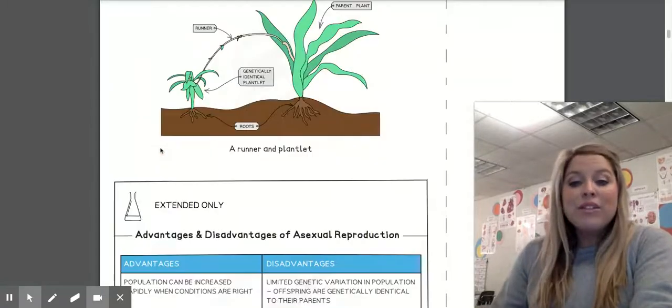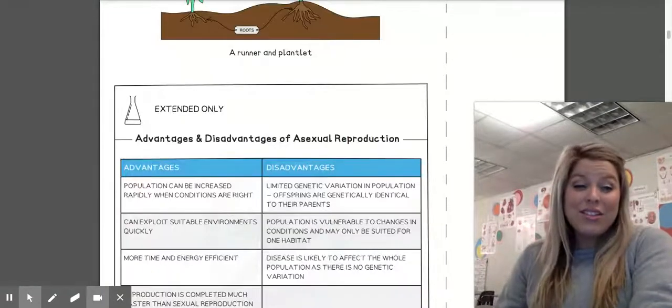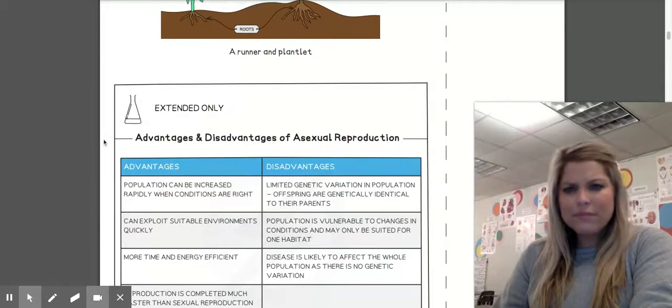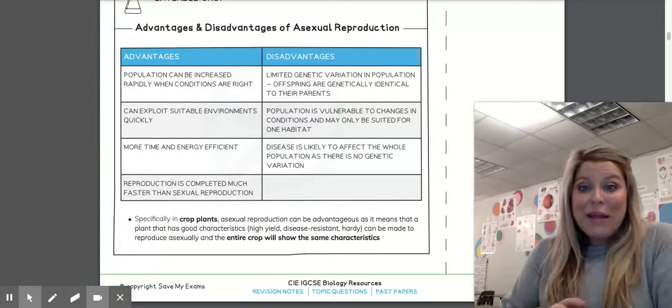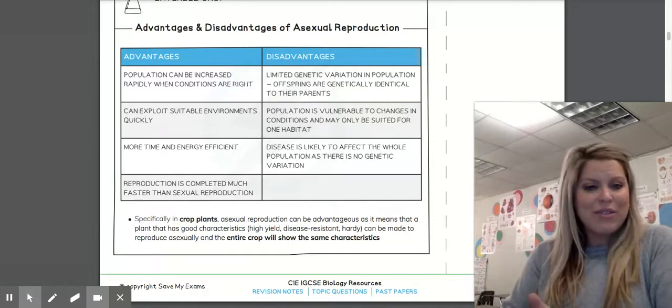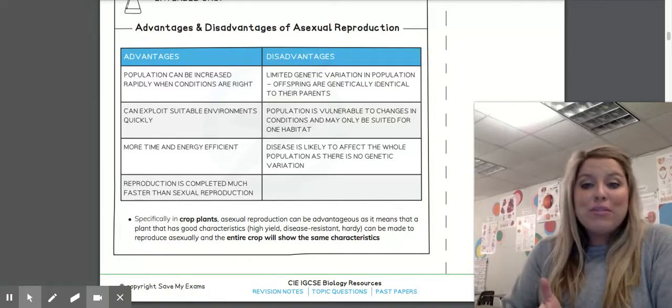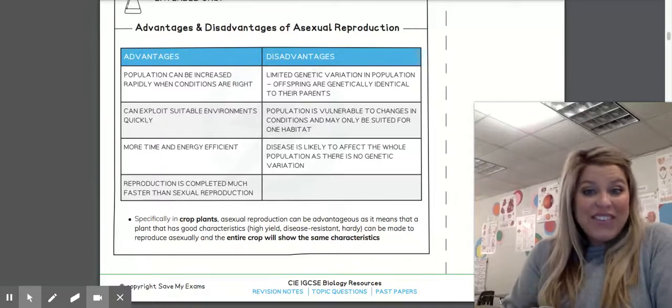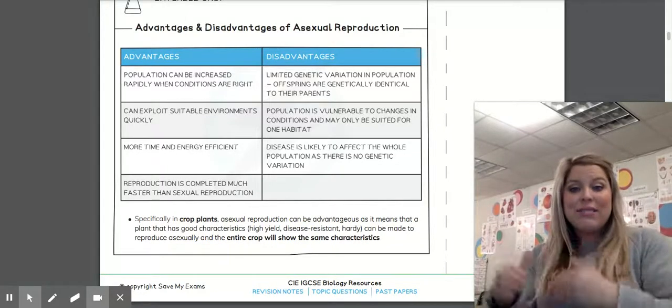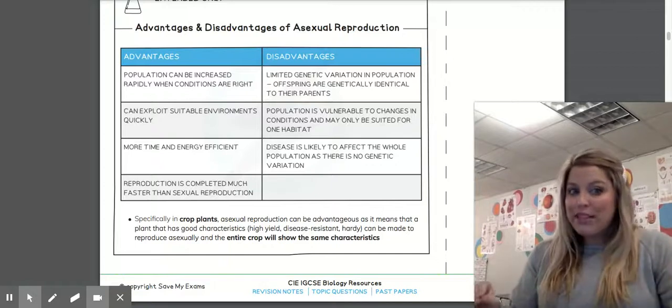Now, we do need to talk about the advantages and disadvantages of asexual reproduction. Here are the advantages. The population can be increased rapidly when conditions are right, which is great. You can exploit suitable environments very quickly. They're more time and energy efficient, and the reproduction is completed much faster than with sexual reproduction in plants.